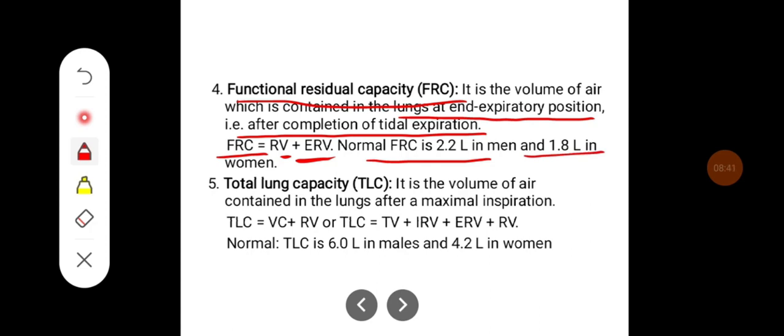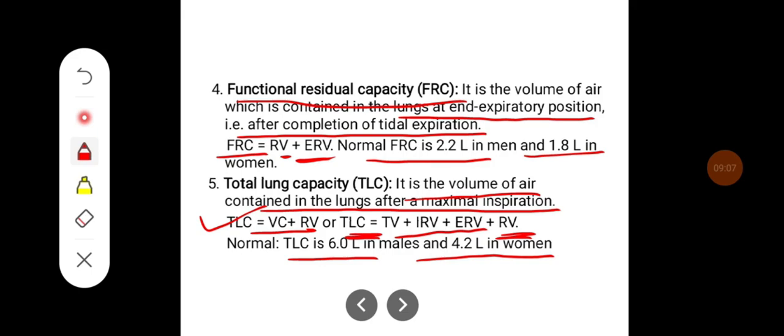Total lung capacity. It is the volume of air contained in the lungs after maximal inspiration. Thus, total lung capacity can be given as vital capacity plus residual volume, or total lung capacity can be tidal volume plus inspiratory reserve volume plus expiratory reserve volume plus residual volume. Normally, the TLC is 6 liters in males and 4.2 liters in women.